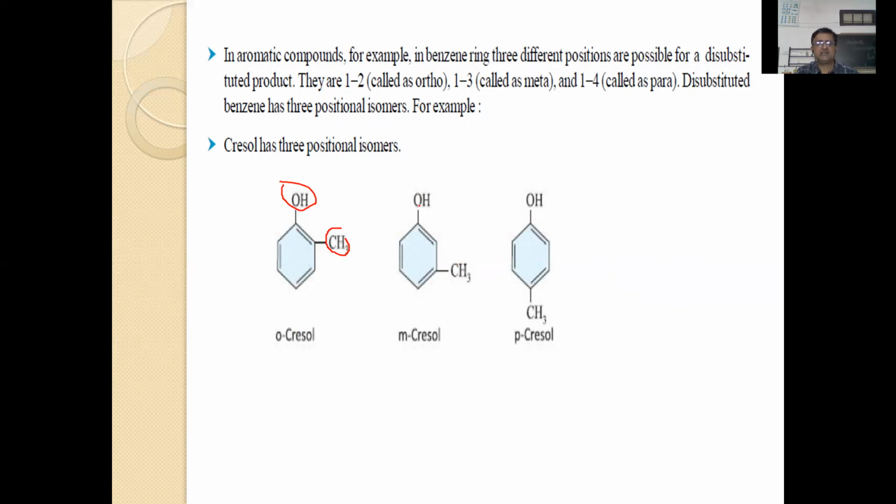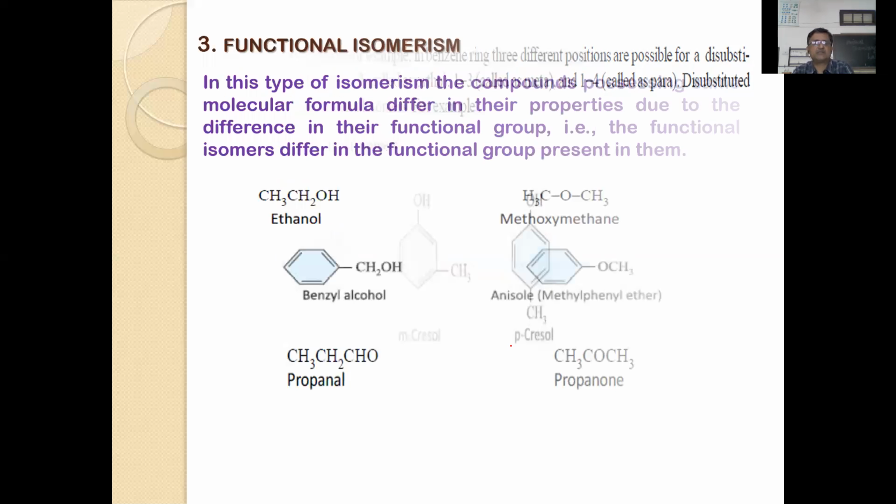Then here the position of the methyl group is at the 3rd carbon, metacresol. The position of the methyl group is at the 4th carbon atom, it is called paracresol. So like same molecular formula but a change in the position of a functional group or a substituent in aromatic compounds, they are also regarded as positional isomers.